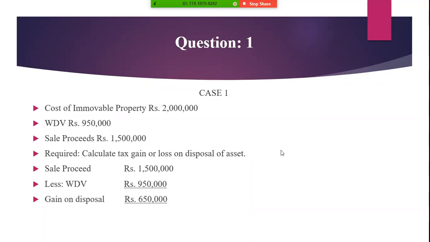So this is the first case that we talked about, that the cost of the asset is greater than the sales proceeds. Does anyone from here remember what that formula was? Yes, it is the sales consideration minus the written down value. So yes, looking at the slide, sales proceeds minus the written down value would give you the gain on disposal. Simple as that. Moving on to the next slide.